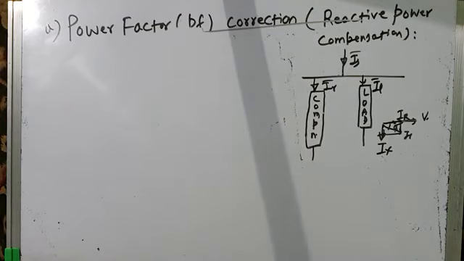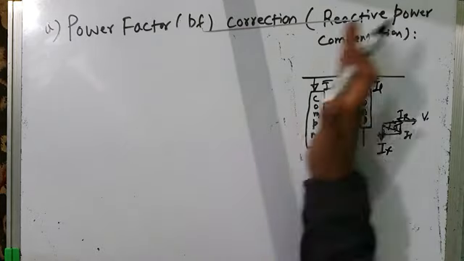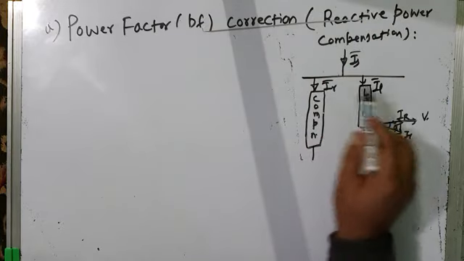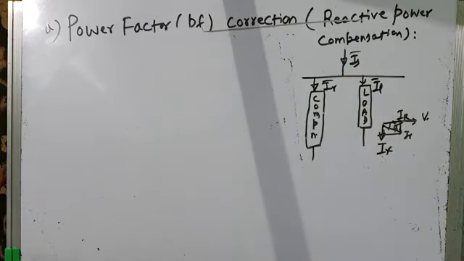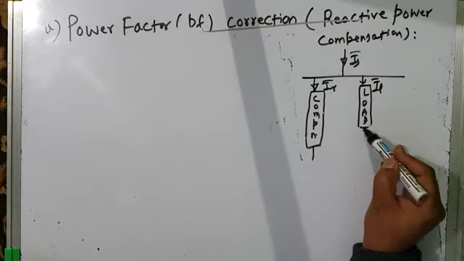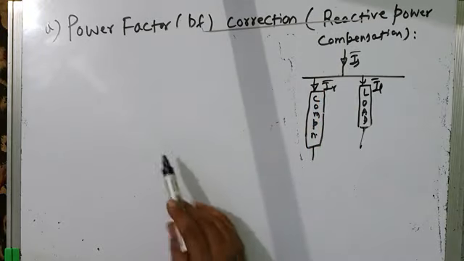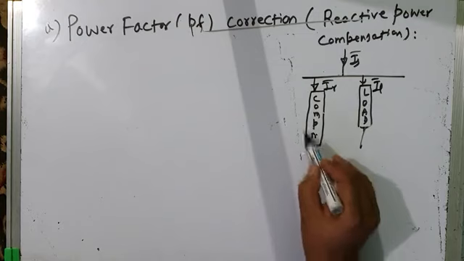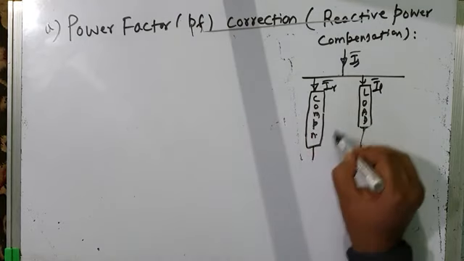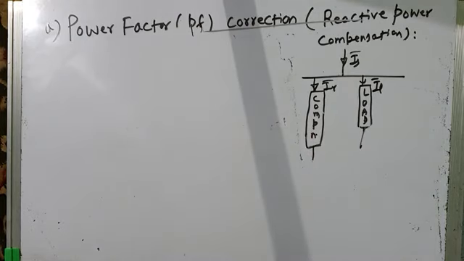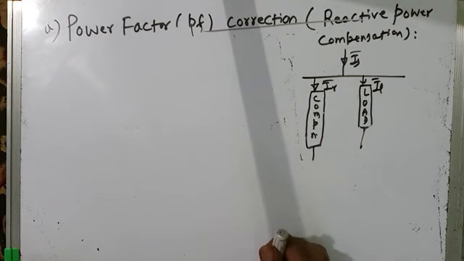Now, I have already told you that when you connect the compensator across the load for load compensation, what type of compensation has to be done? Reactive power compensation or power factor correction. So this is how it does it. Now you have to calculate the apparent power rating of this compensator.